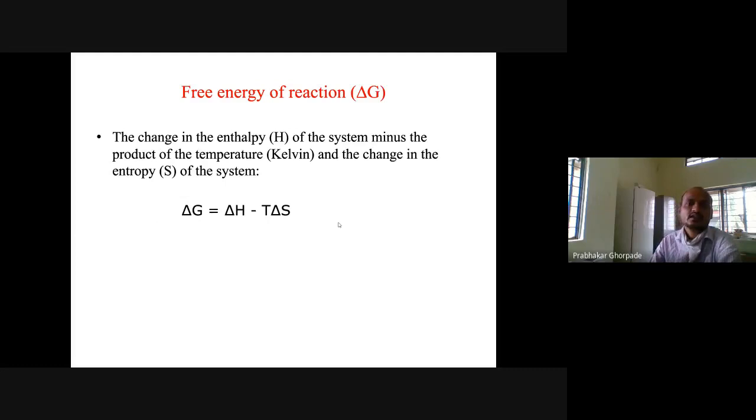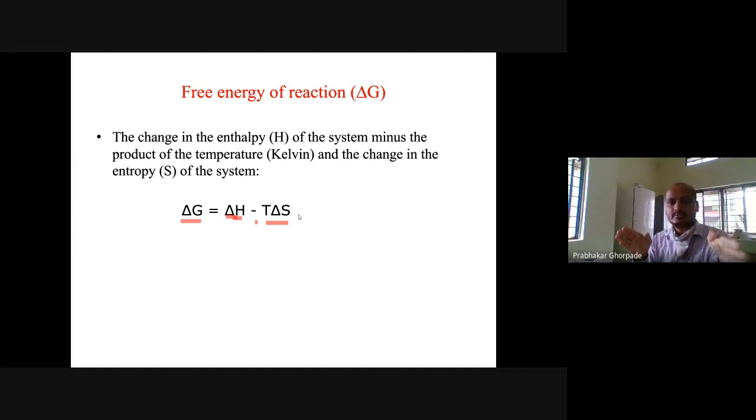Next is the free energy of the reaction. What is free energy? We denote the free energy change by delta G, and it is based on the change in enthalpy. Change we denote by this delta sign, this triangle sign. So we show the change in enthalpy, minus T delta S. T is the temperature in Kelvin, and S is the disorder, so delta S is the change in disorder of the system.